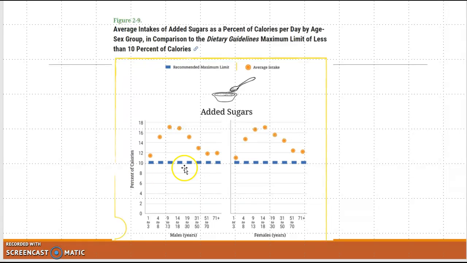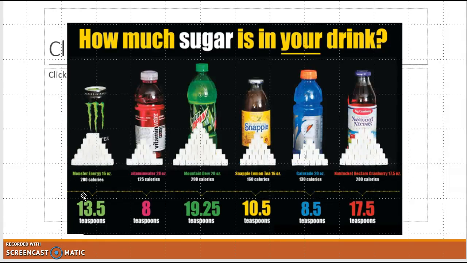So that's what the goal is, 10% of your calories, which nobody can really think about, what is 10% of your calories. But it ends up being about 9 teaspoons of sugar a day for females and 10 for males. You think of just teaspoons. And what's in a teaspoon? Here's an example of sugars, just in drinks.